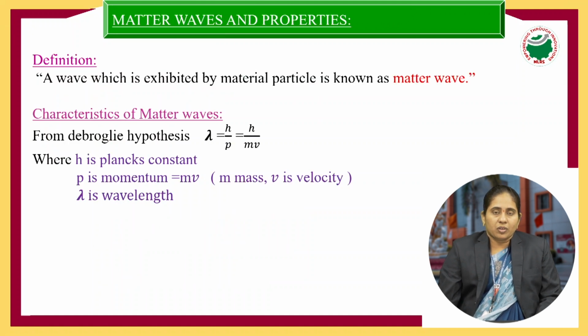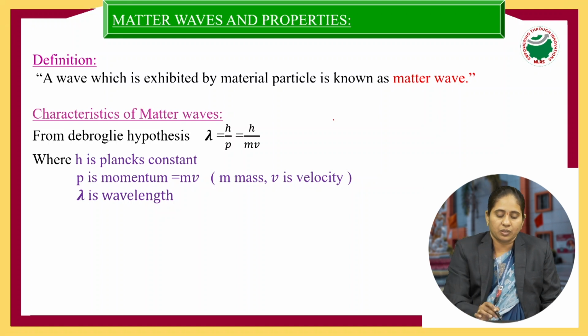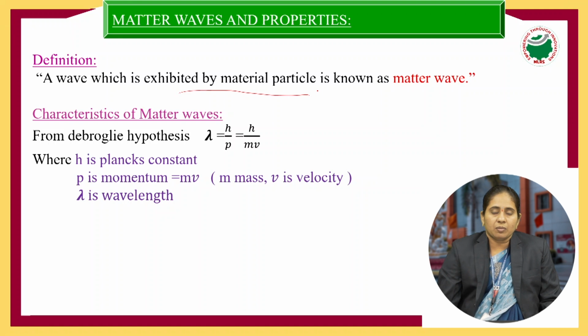And next one, matter waves and their properties. Matter means a material particle. When the material particle is moving, matter waves are produced. A wave which is associated with a material particle, or exhibited by the material particle, is known as a matter wave. So how can we give the properties of the matter wave? By using the formula lambda equal to h by p, or lambda equal to h by mv.